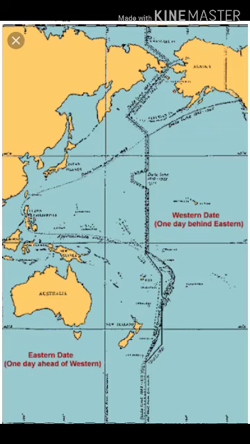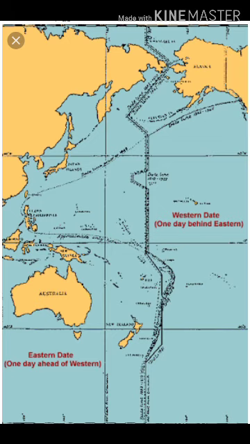Now I am going to say about the international date line. The problem of time in countries of the world was solved first by the standard time and then by the zonal time. But the circumnavigation of the world brought a new problem in keeping the correct date and day in the week for the travelers.